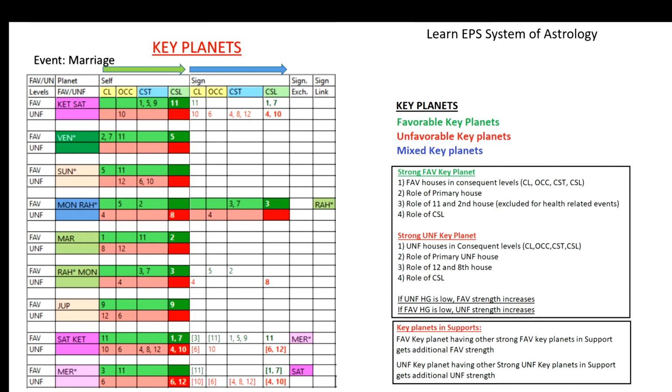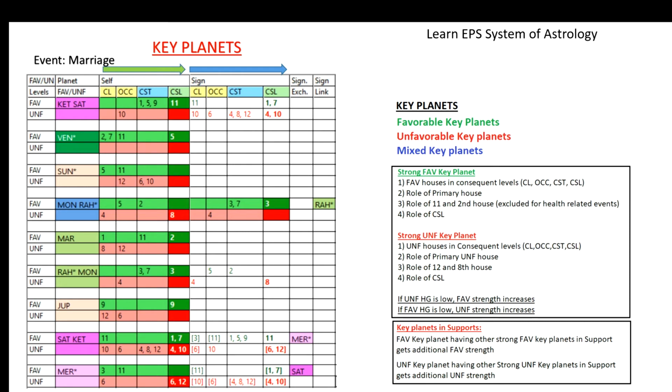Like that, by looking at the shade of the key planet, we can identify the overall strength of that planet, whether it is a favorable key planet, unfavorable key planet, moderate key planet or mixed key planet. That will give us some indication, but by looking at the house grouping we can identify the actual strength of that particular planet. So that way, key planet shades will be more useful.